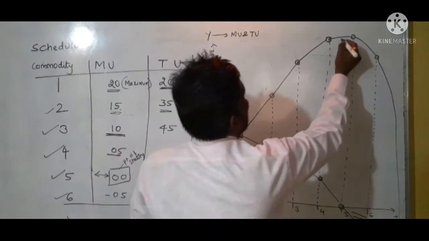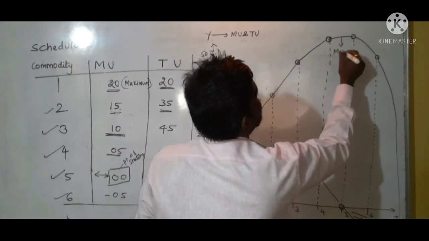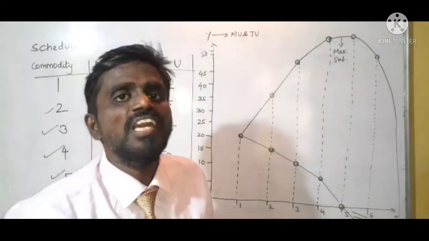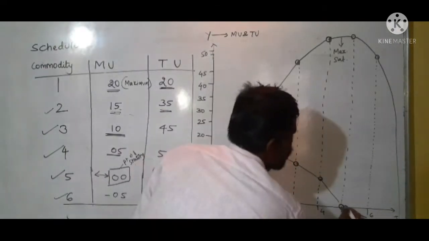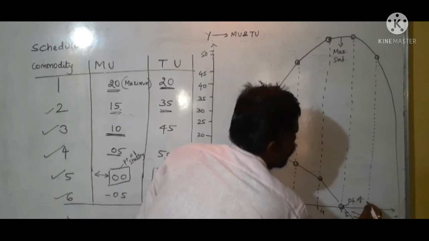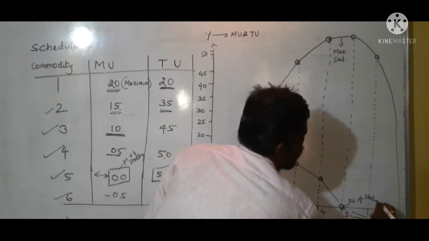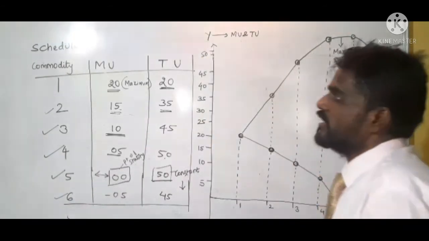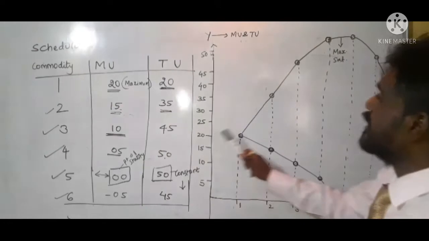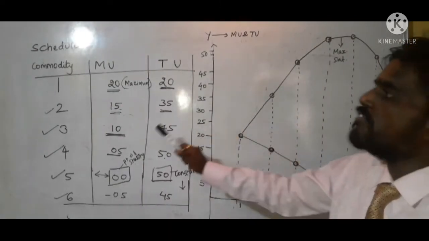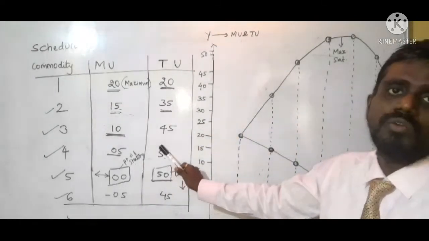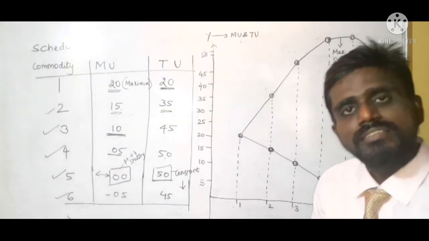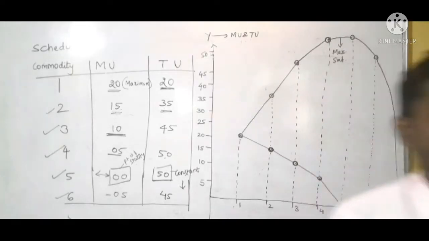And this is the maximum satisfaction that a person gains by having the commodity. And this is the point of staticity. So this is the explanation of the schedule and graphical presentation of the law of DMU. Understood? Diminishing marginal utility. We can show marginal utility and total utility in the same graph.